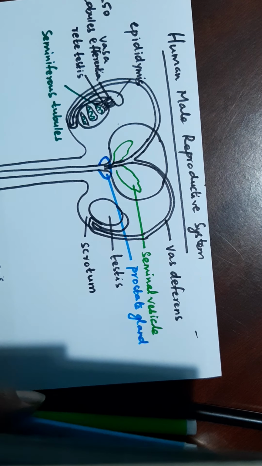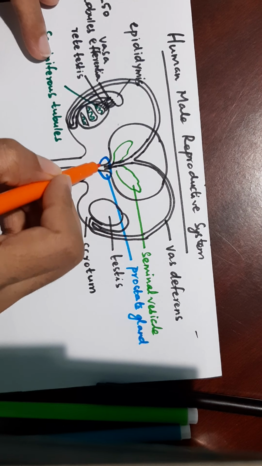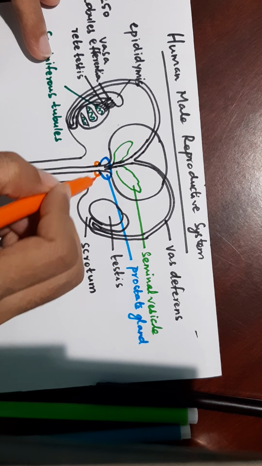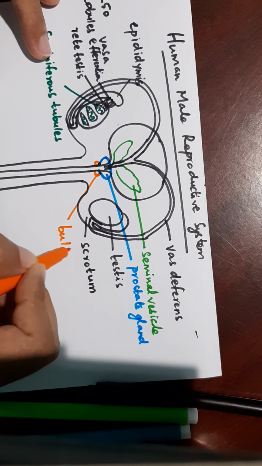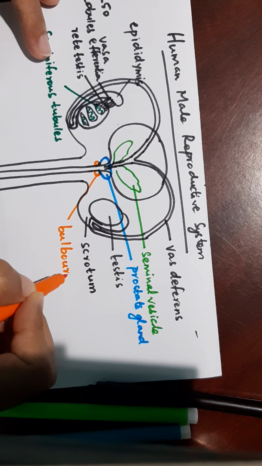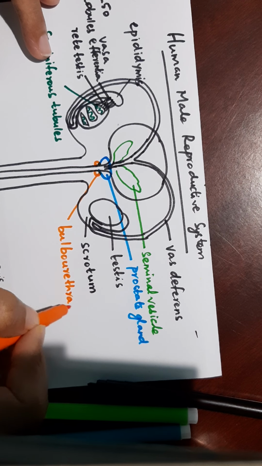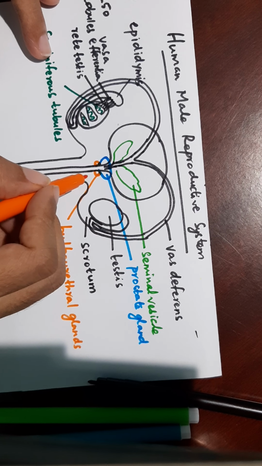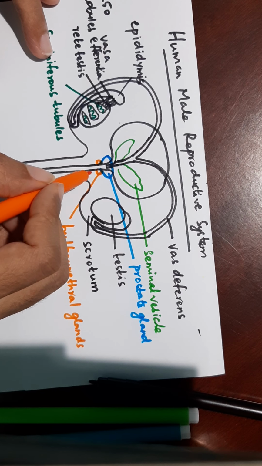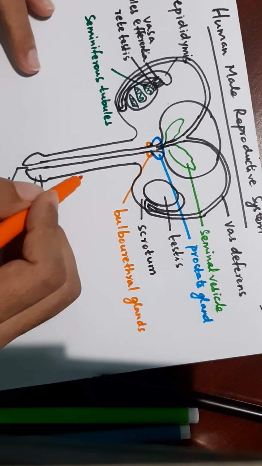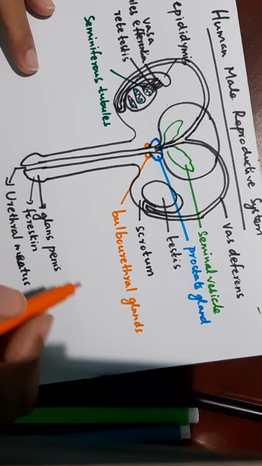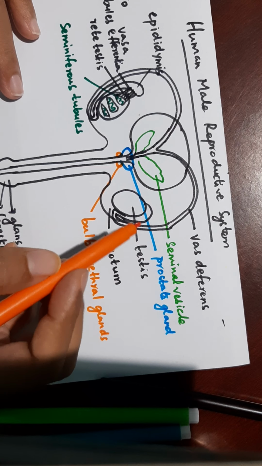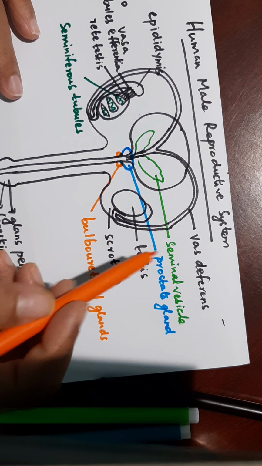And then a pair of glands called bulbourethral glands. It is also called Cowper's glands. Bulbourethral glands produce secretions which can lubricate the penis at the time of insemination. So, these are the structures of the male reproductive system.